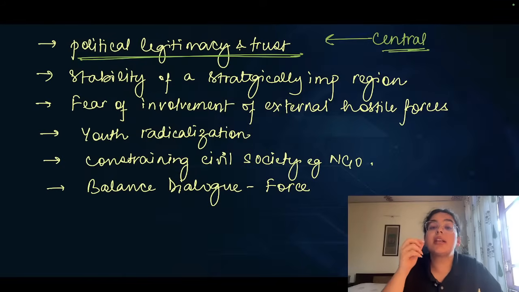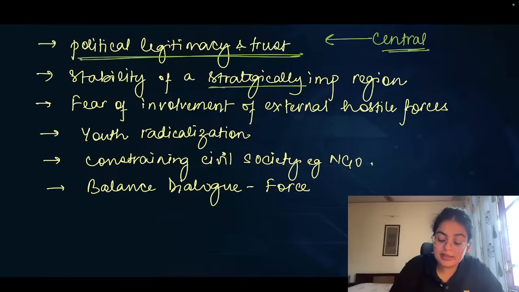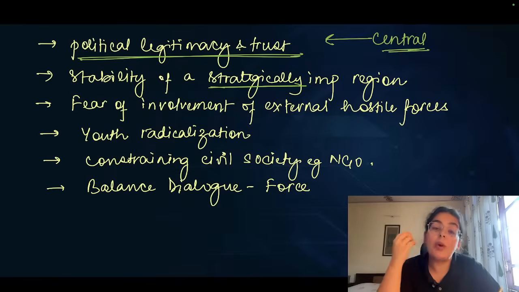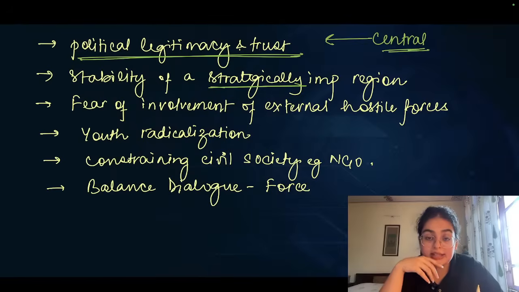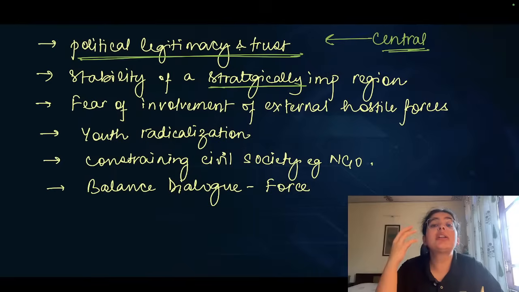Political legitimacy and trust is very important for an area to have, specifically an area that is located in a strategically important region. Why is that the case? We have already seen an example in the context of the Northeast. It is a strategically important area, for example, for connectivity in the northeastern states. Yes, but the area is not controlled well.